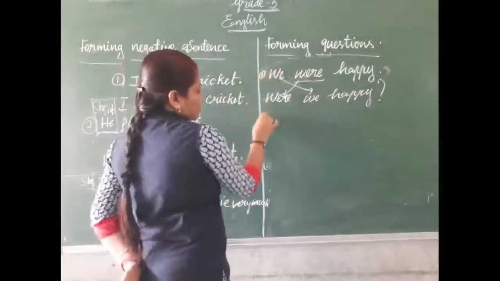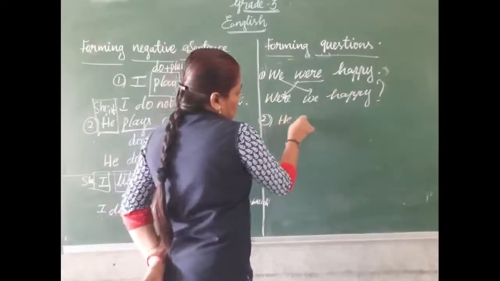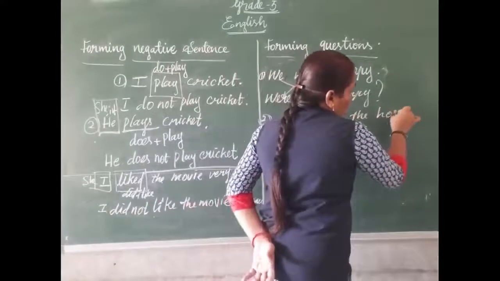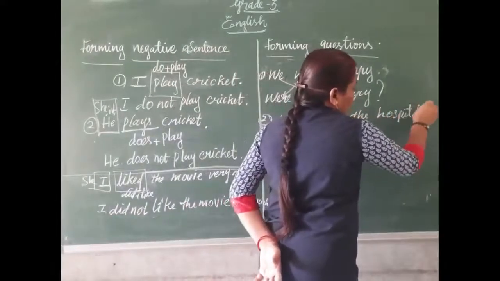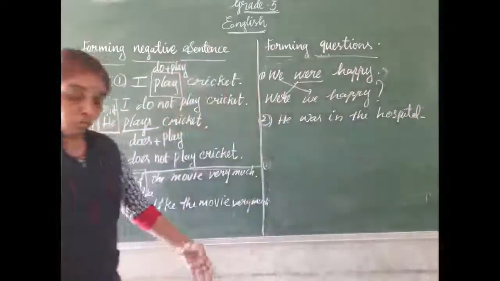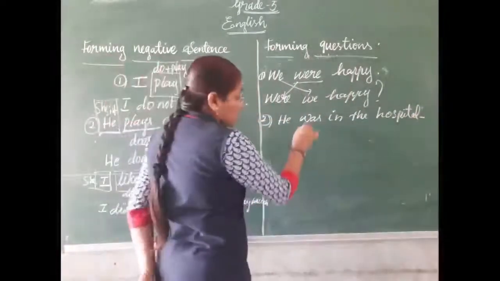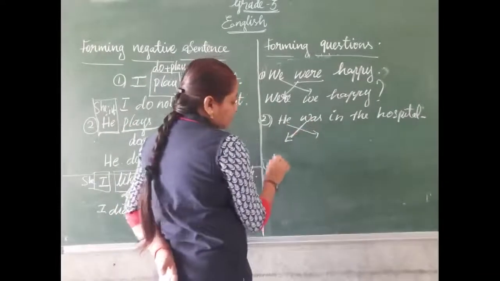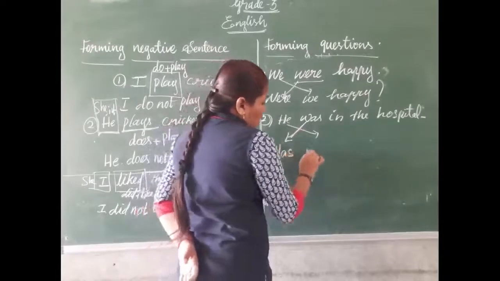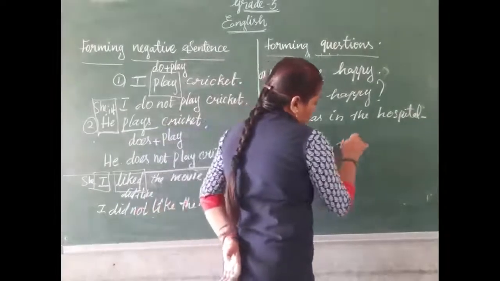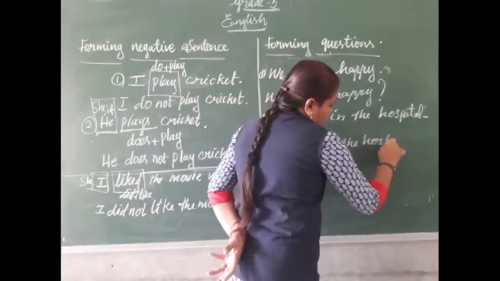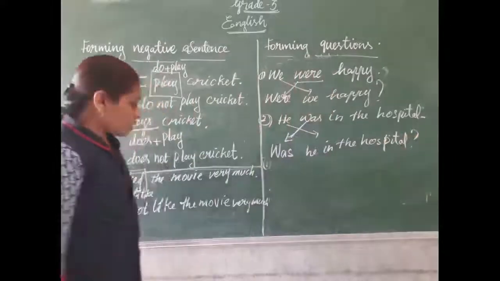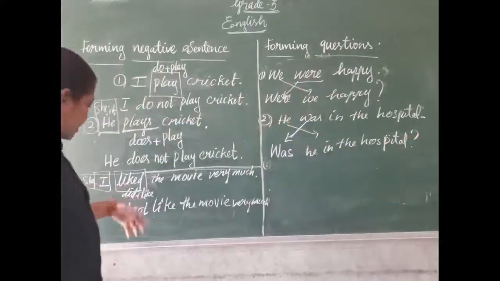Next, he was in the hospital. He was in the hospital. Now, what is the helping verb here? Was. So, this will come first, then the subject will go second. Was he in the hospital? Question mark.